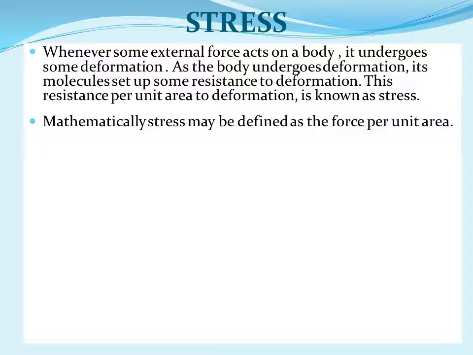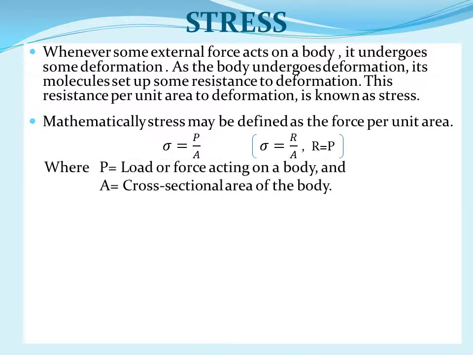Mathematically, stress may be defined as the force per unit area. Stress is denoted by sigma. So, sigma is equal to P upon A, where P is load or force acting on a body and A is the cross-sectional area of the body.